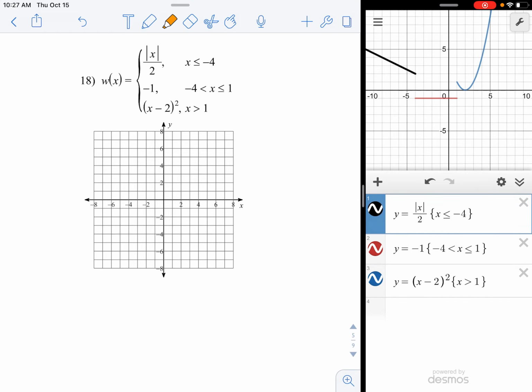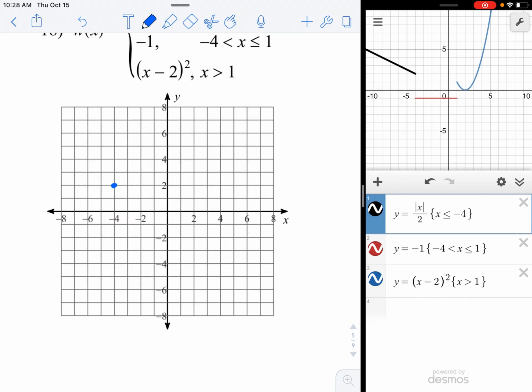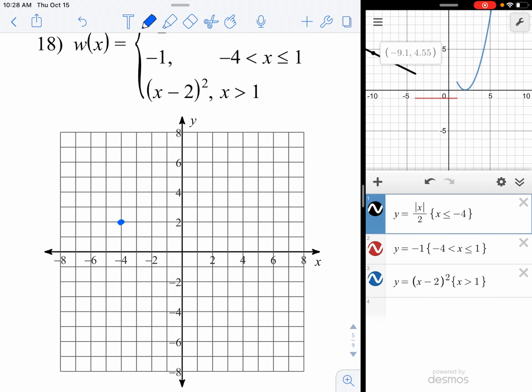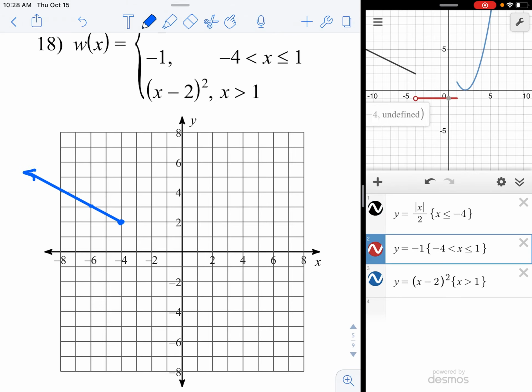Okay, we have a dot at -4, 2. Blow this up a little bit. And it kind of slopes up here. Yeah, sort of, I think it goes through that point, so it's sort of like an angle like that. There we go. This little horizontal line has a circle at -4, -1, which makes sense because there's no equal sign there. And then slide over to 1, -1 with a dot, which again does make sense because there is an equal sign here.